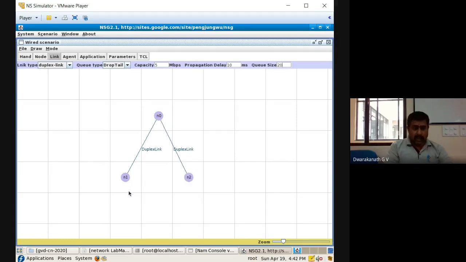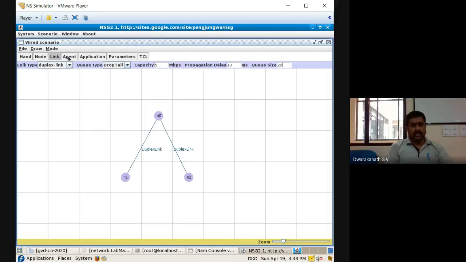N1 doesn't know that there is an N2 here in the topology. Very clearly I am telling you, because N1 is not at all directly connected to N2. N0 only knows that there are two nodes connected to it, that is N1 and N2. From N0 to N1 we have connected, and from N0 to N2 we have connected. So you have to keep that in mind. These are individual connections.